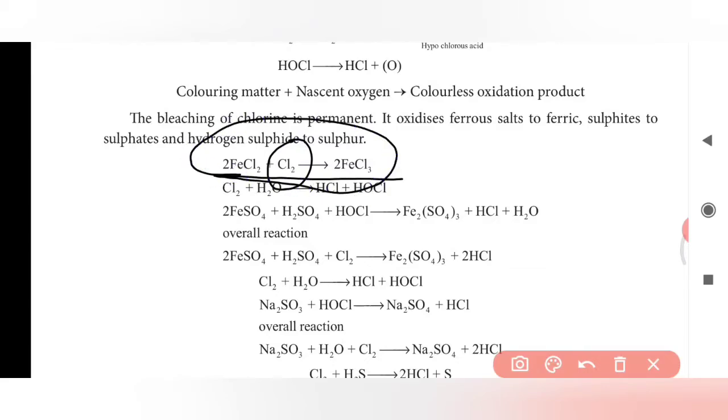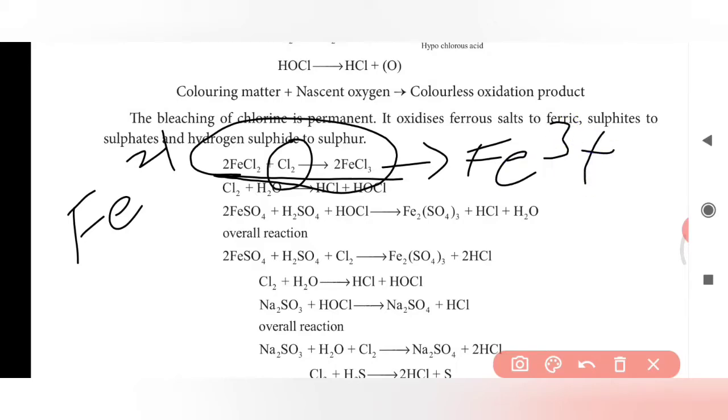By doing this reaction, the oxidation number of Fe2+ is converted into the oxidation number of Fe3+ on the product side. This will happen with the presence of chlorine. If you add chlorine to water, it will give hypochlorous acid. The overall reaction is between ferrous sulfate, sulfuric acid and hypochlorous acid to make ferric sulfate. Here the oxidation number of iron is Fe3+. This is ferrous sulfate, and this is ferric sulfate, along with the elimination of hydrochloric acid and water.